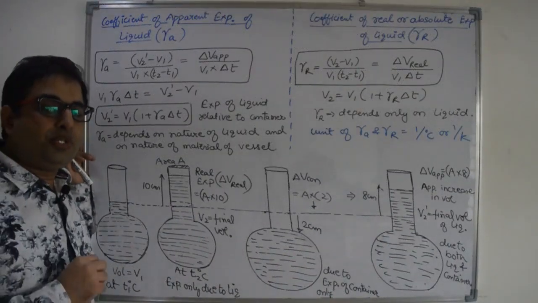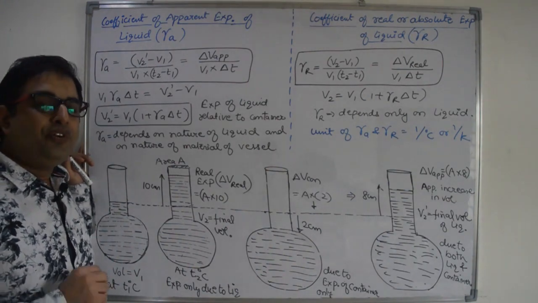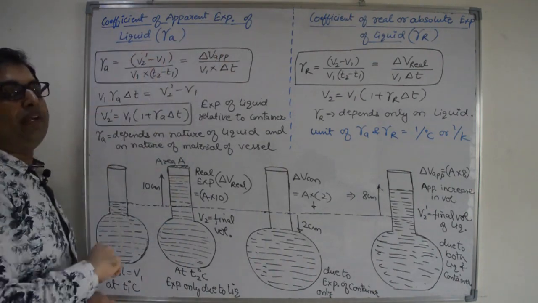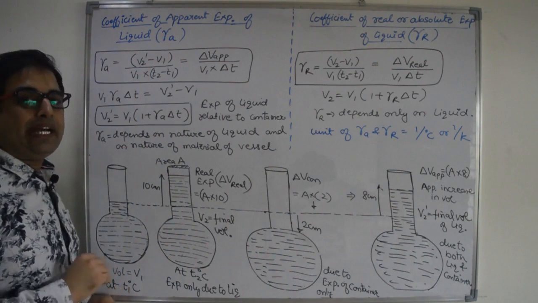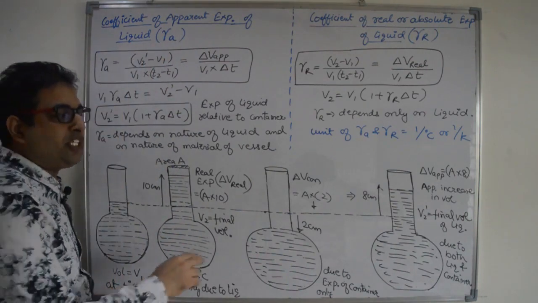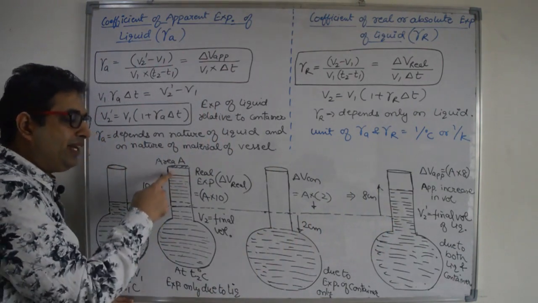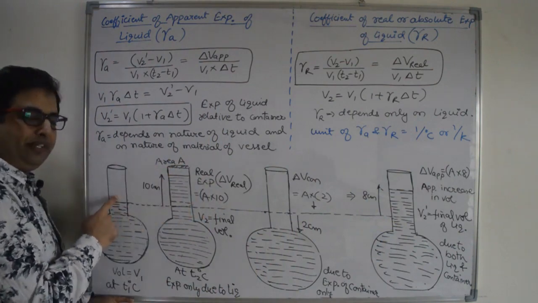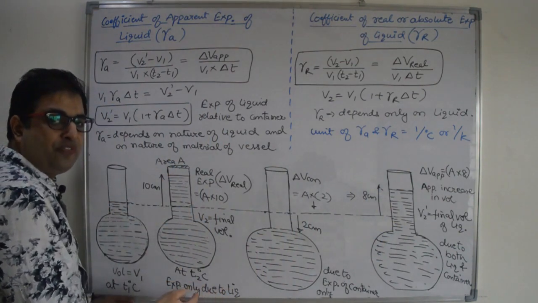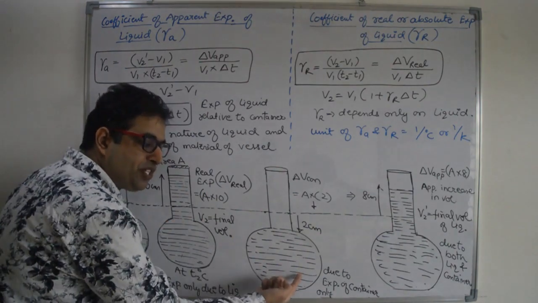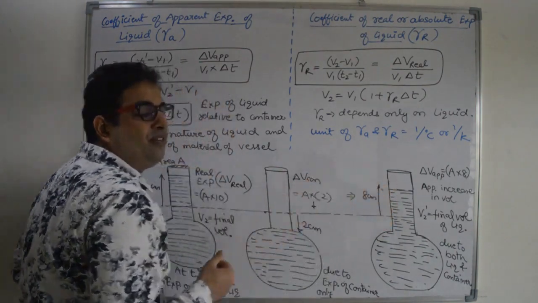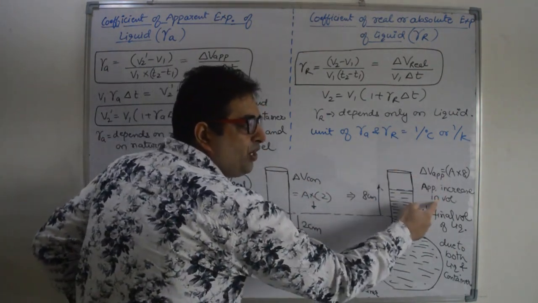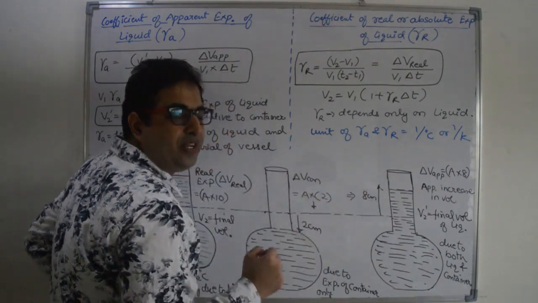Now let us discuss the two different types of expansion coefficients for liquid. The first one is the coefficient of apparent expansion of liquid, and it is represented by gamma A. Apparent expansion is the expansion that is visible to us. In reality, the expansion of the liquid is A into 10. This is the real expansion in the liquid, right? Neglecting the expansion of the container. If you include the expansion of the container, then the increment in the volume of the liquid is known as apparent expansion. And the apparent increase in volume is, here, 8 into the area of cross section.